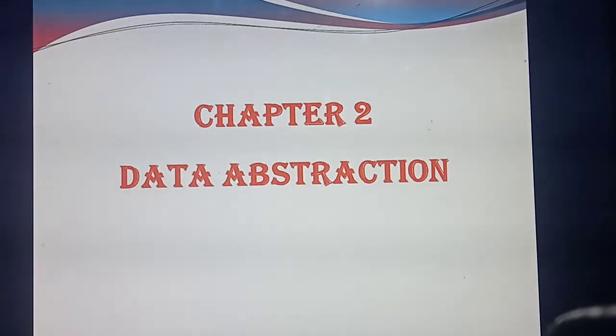Define ADT, important 2-mark question. ADT means abstract data type. Then define abstraction, that is an important book inside 2-mark question. Then define constructor and selector, book back 3-mark question. Differentiate constructor and selector, that is also a book back 3-mark question. Then the 5-mark question: you need to write from that constructor and selector question, with ADT, abstraction, constructor and selector, example, then diagram. So this many questions you have studied.